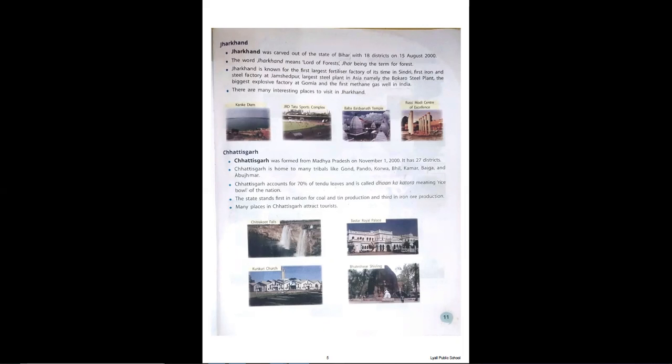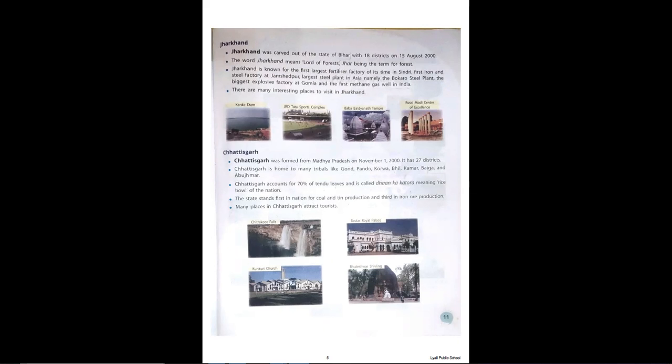The next place which you can visit is Baidyanath Temple. It has a very religious importance. It is situated in Deoghar district of Jharkhand, and this is the place where it is believed that Ravan gave up his 10 heads to Lord Shiva to please him. Then there is the Rasi Modi Center of Excellence in Jamshedpur, a very fine place with very beautiful construction.